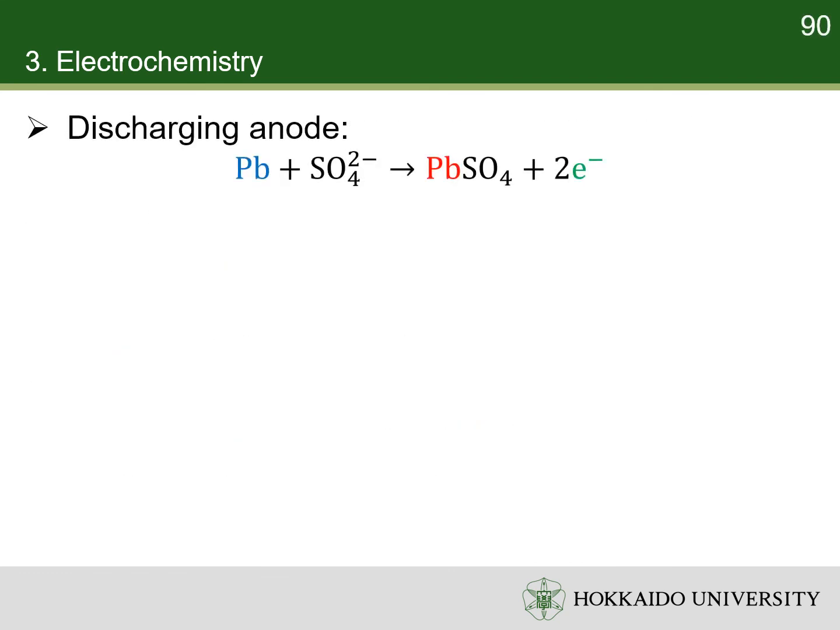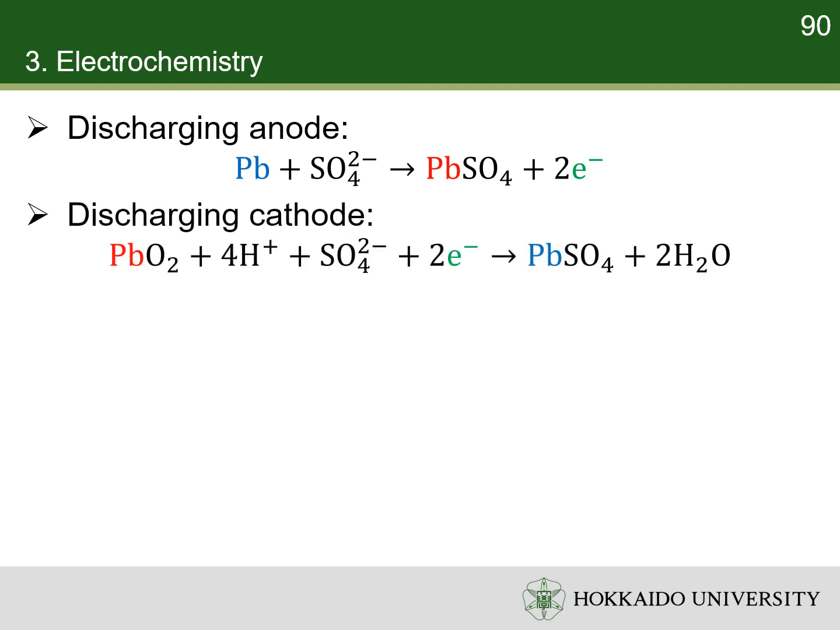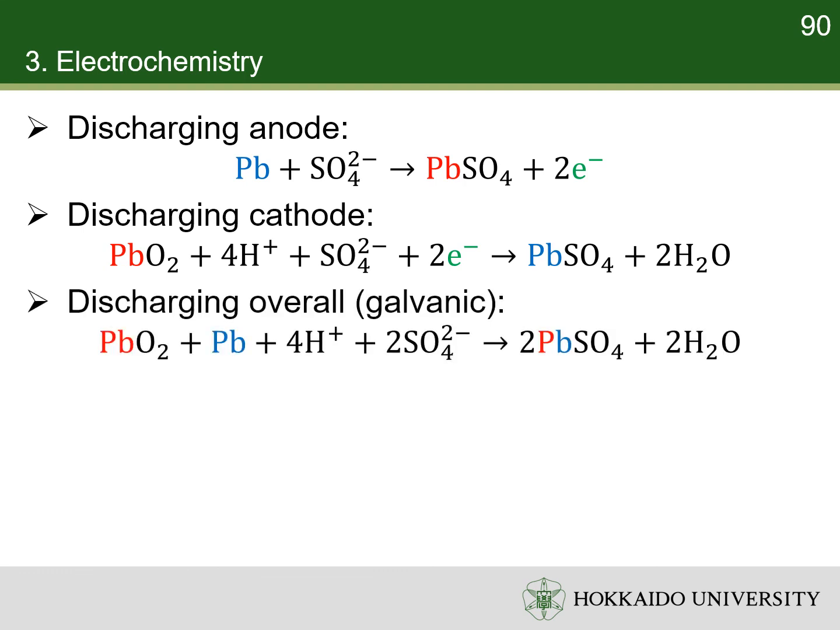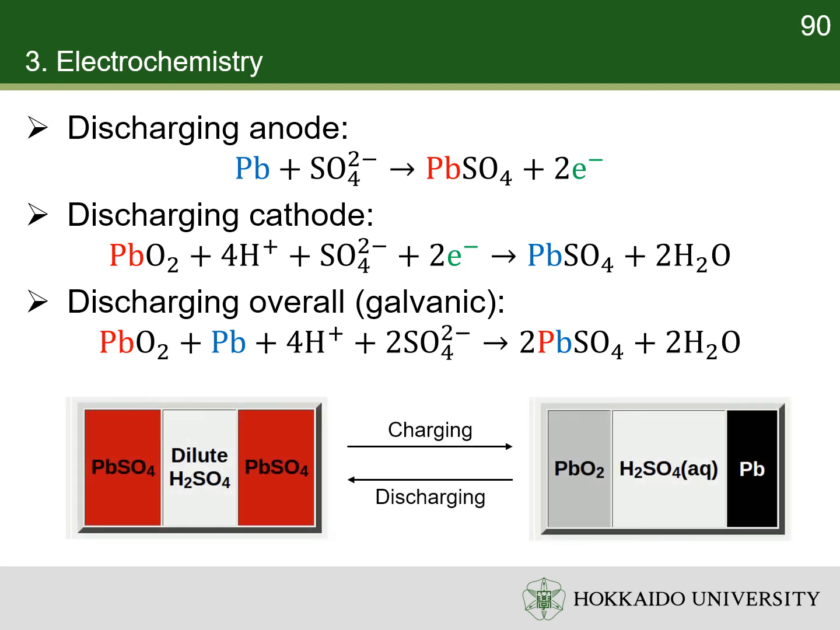During discharging, the anode reaction is the oxidation of lead to lead sulfate. It is the reverse reaction of the cathode reaction during charging. The cathode reaction is the reduction of lead dioxide to lead sulfate. It is the reverse reaction of the anode reaction during charging. The overall reaction is the comproportionation of lead and lead dioxide. It is the reverse reaction of the charging and is spontaneous. The schematic diagram showing the charging and discharging of a lead-acid battery is shown below.